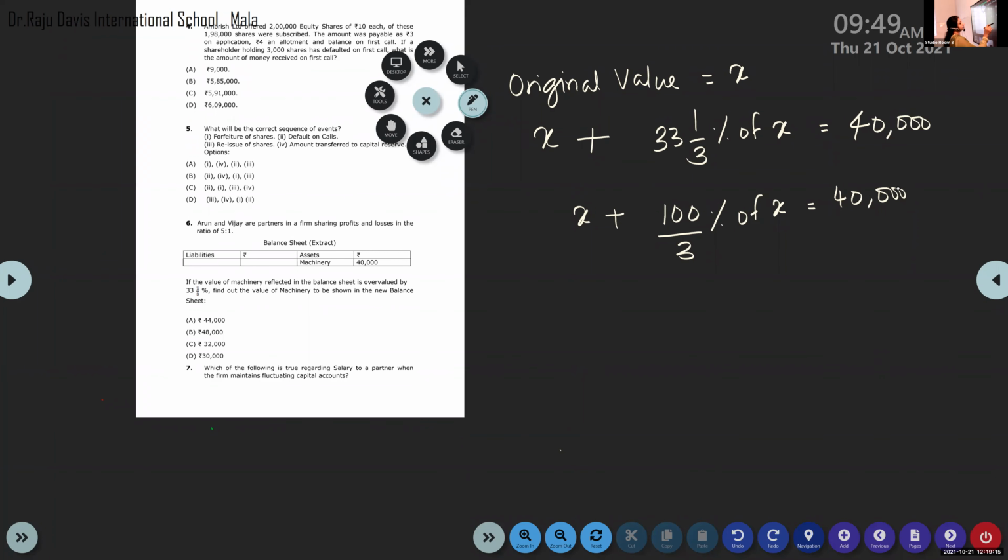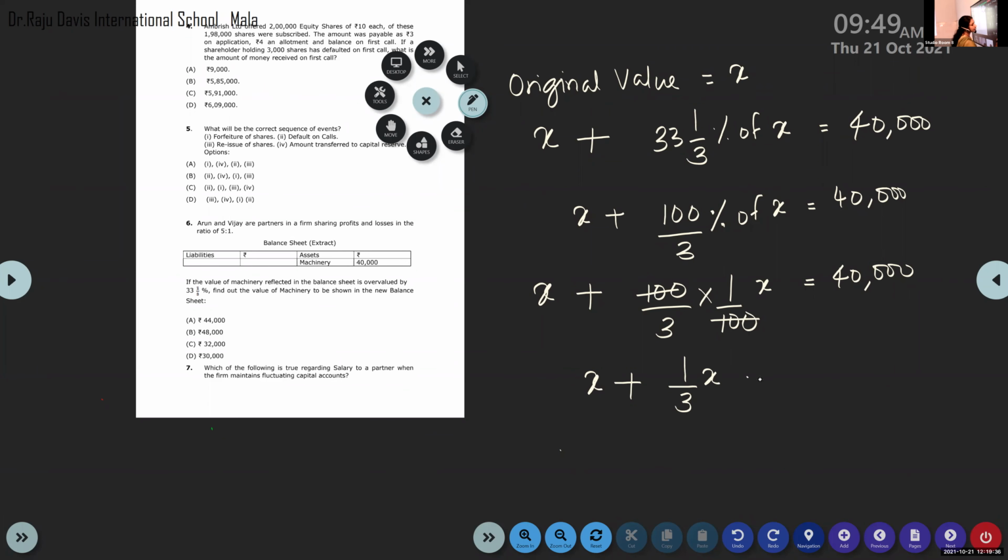Now, remove this percentage. How will you remove it? X plus 100/3 into 1/100 X is equal to 40,000. So this becomes 1/3 X. X plus 1/3 X is equal to 40,000. Okay.